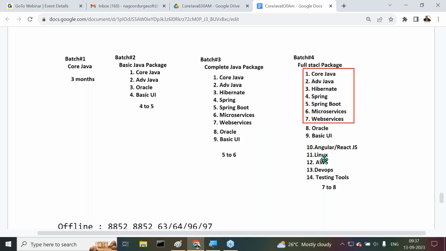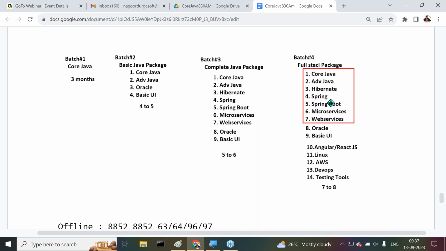The remaining technologies and tools will be handled by other trainers available at Durgasoft. Oracle, Sharif sir will take the classes. For UI technologies, basic UI, Angular or React, two faculty members are available, Sweta madam and Ramesh sir. Linux, AWS, DevOps will be taken care of by Maha sir. For testing tools, Ravi Shankar sir and Rakesh sir are available, the 2 members taking the testing tools.